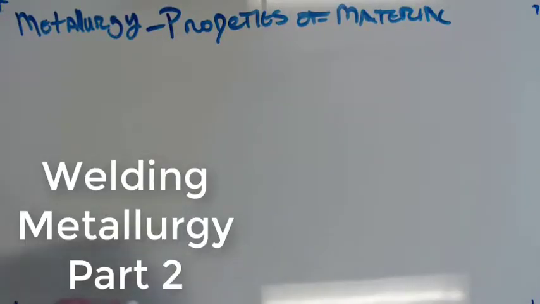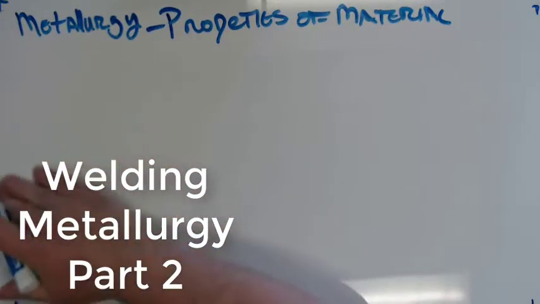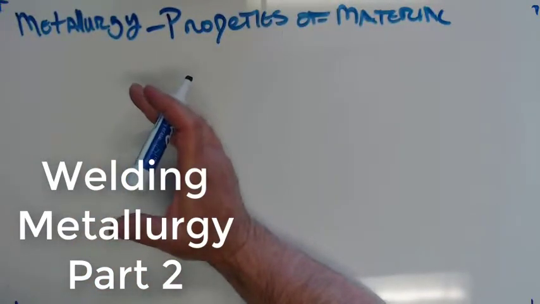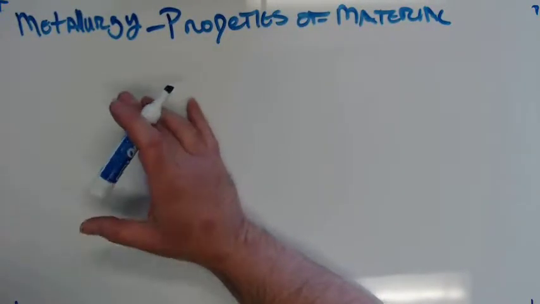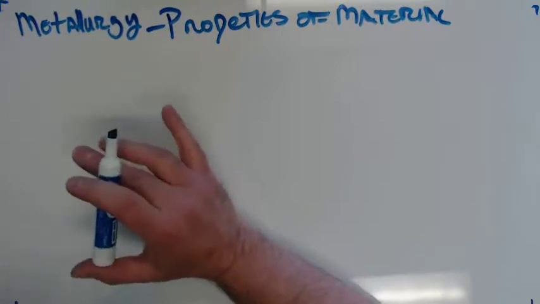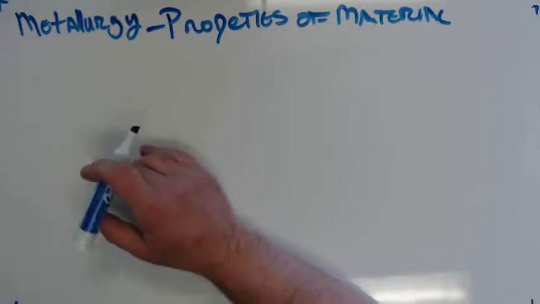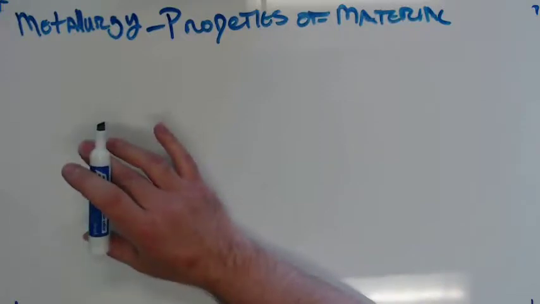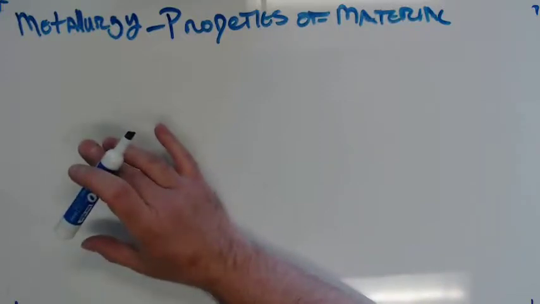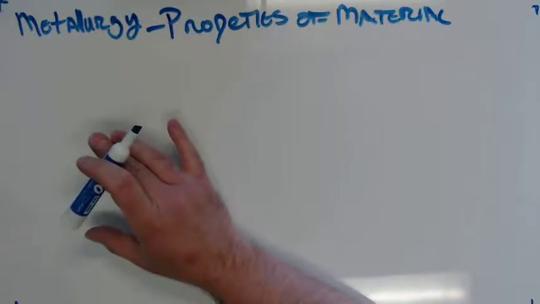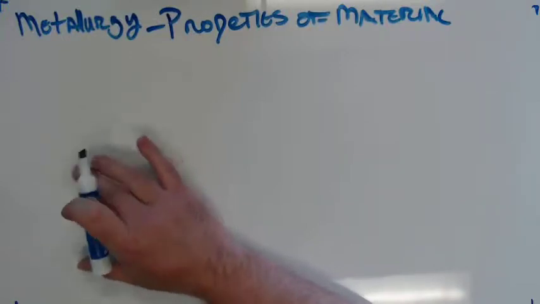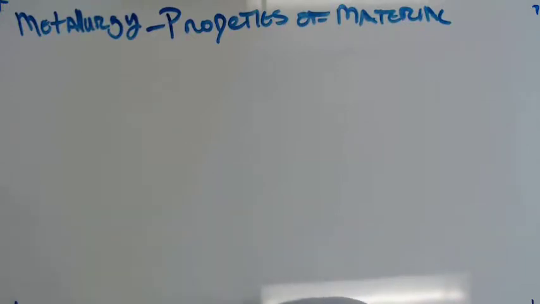All right, we are back for part 2 of our metallurgy video. Right now we're going to talk about properties of materials. So we use a lot of these terms interchangeably, and we need to know what they mean because they mean very different things. What we're going to talk about is hardness, strength, ductility, toughness, elasticity. They all mean very specific things. We need to know what they are.